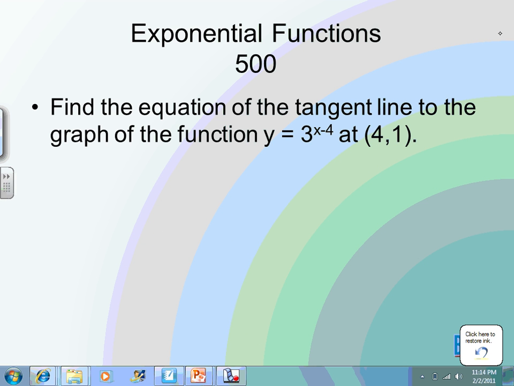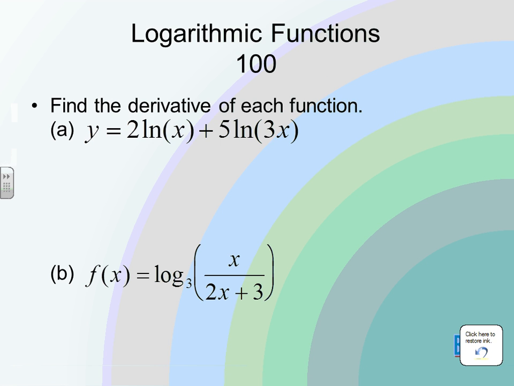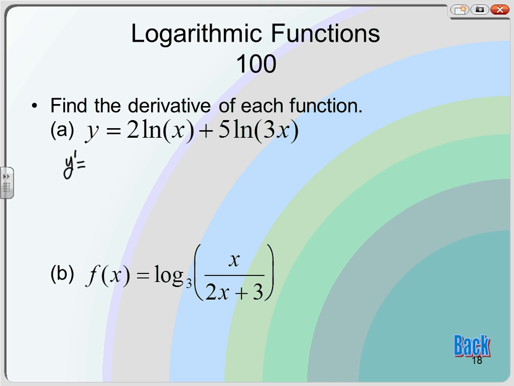Okay, I'm going to go ahead and move on to the next category. So logarithmic functions. Find the derivative of each function. Now when you see this one, you could do it where y prime is just equal to 2 times 1 over x plus 5 times the derivative of natural log of 3x, which is 1 over 3x times 3. And then you can simplify. So it's just 2 over x plus 15 over 3x, or the 3 is going to cancel, so you see it's 5 over x. They have common denominators, so it's just 7 over x.